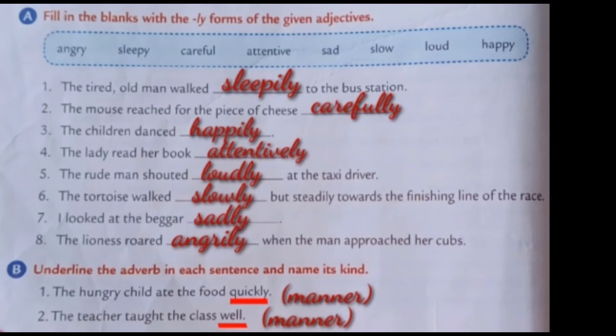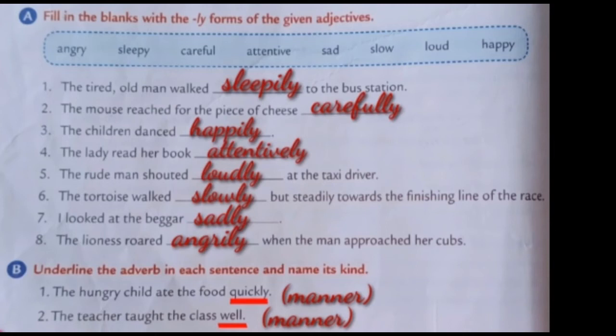Adverb. Sixth one: the tortoise walked slowly but steadily towards the finishing line of the race. Here, adjective slow changed to adverb slowly.